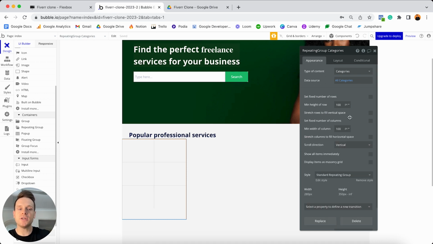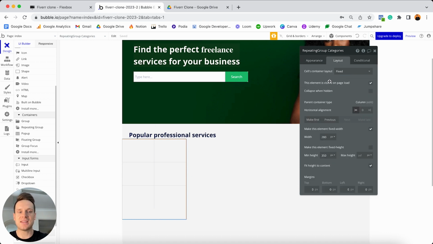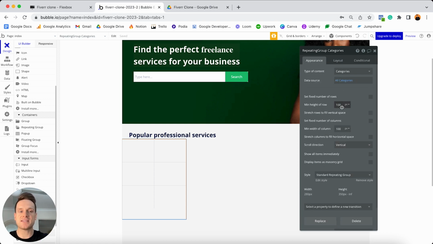From here, what we'll need to change is the actual size of the height and width for each individual cell. With a repeating group, there's not only the overall size of the element itself, which is the rectangle you see on our page. All of the settings related to the overall rectangle are located within our layout tab, and we're going to change these in a moment. But these settings within our appearance tab just refer to the height and width of each individual cell. When it comes to the height and width of each individual cell, I'm going to set the height of each row to be 350 pixels.